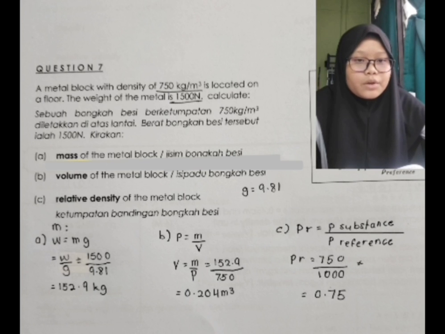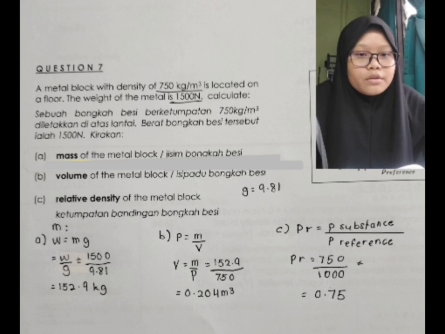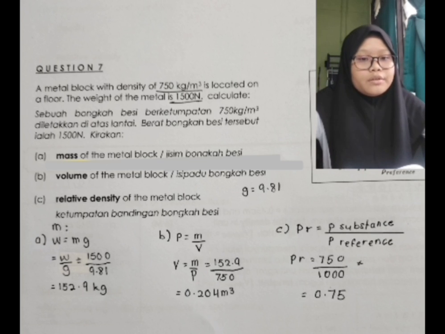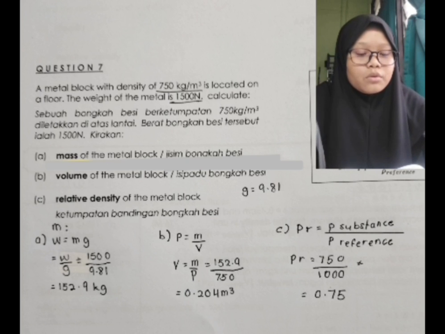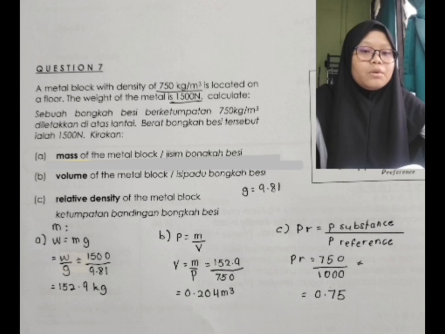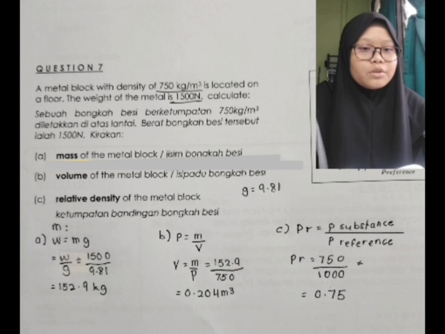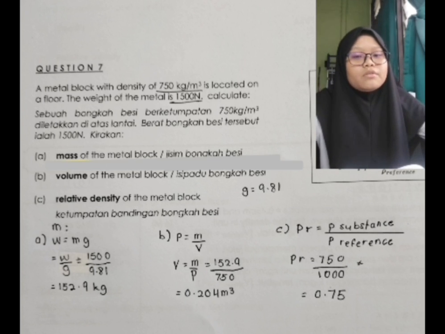Next, we substitute the values. The mass is 152.9 kilograms and the density is 750 kilograms per cubic meter. So volume equals 152.9 divided by 750 equals 0.204 cubic meters. That means the metal block takes up 0.204 cubic meters of space.